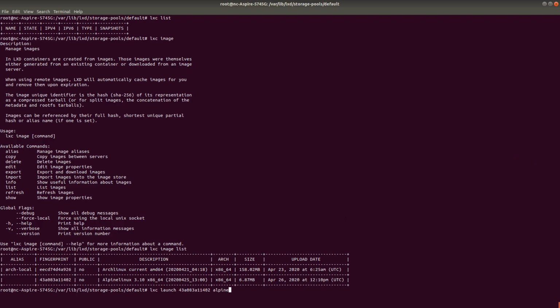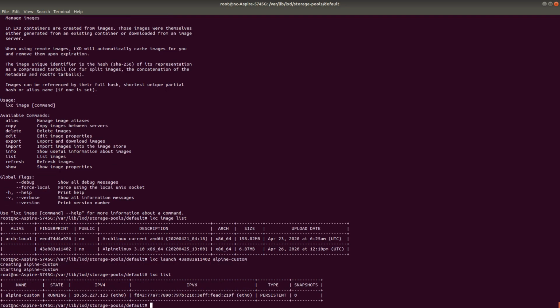And alpine-custom. So I'm going to create a container, and I'm going to show you how the network configuration is crafted for this particular container. So if I see lxc list, I have this container. So lxc info of alpine-custom.